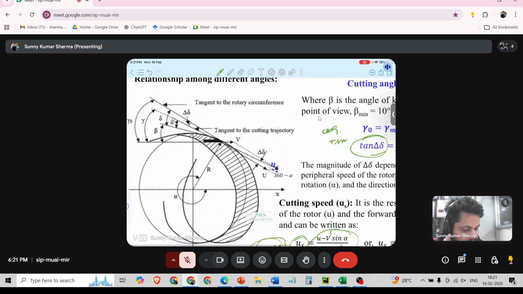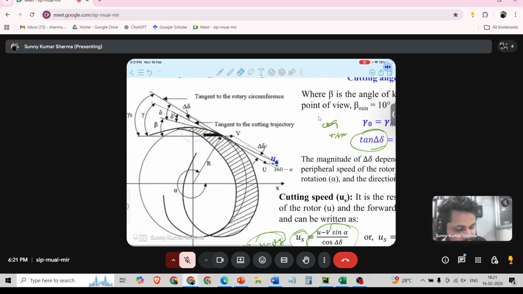This circle is the rotary circle, made by the distance of the blade from the center. That circle is the rotary circumference, and there will be one cutting trajectory, because the rotavator also moves forward. So this one is the cutting trajectory of the rotavator blade. This is where it was in the previous cycle, and in the next round it goes this side. So this one is the soil slice.